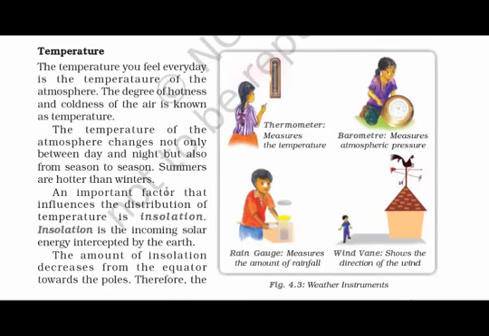The hotness and coolness of the air around us is known as temperature. The temperature of the atmosphere changes not only between day and night, but also from season to season. Again, real time and long term point of view. Summers are hotter than winter.